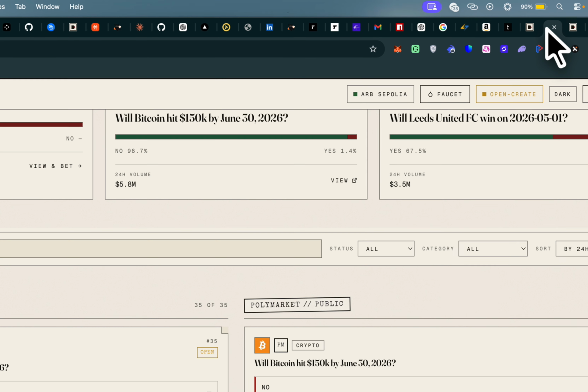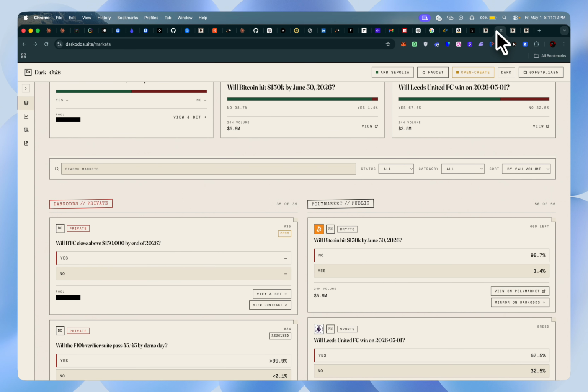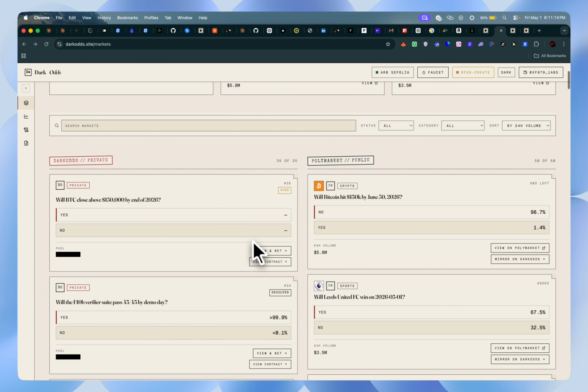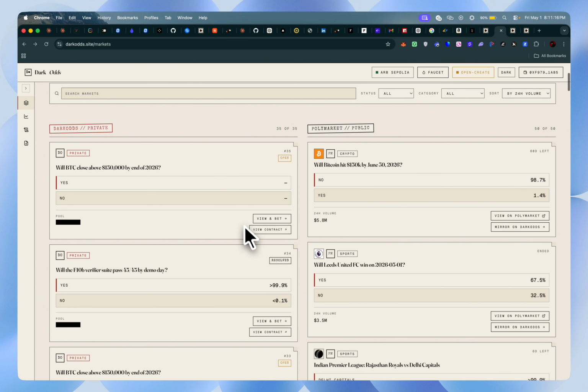Right? We can see the market page. We have two columns. On the left, we have the DarkOdds private market, our native protocol, and on the right, we have the Polymarket market, which we mirror into DarkOdds for private predictions. The Polymarket markets here are fully public. We have the same questions but different privacy stances.